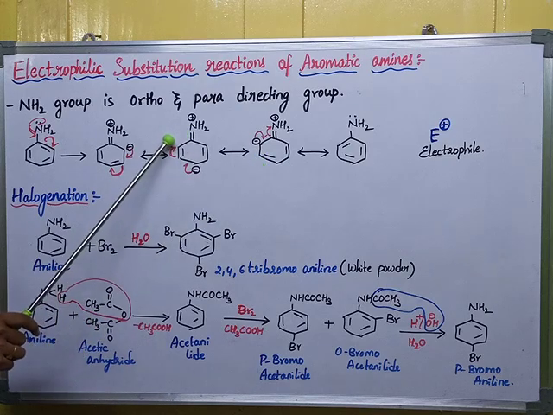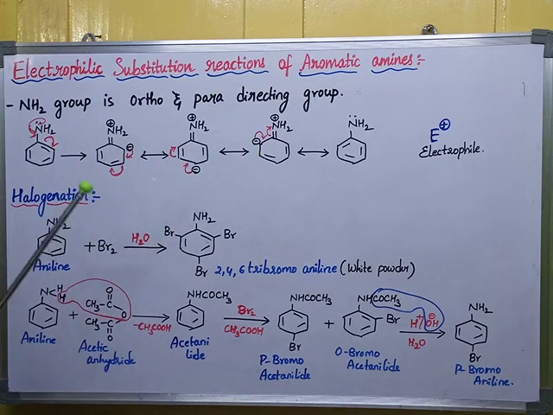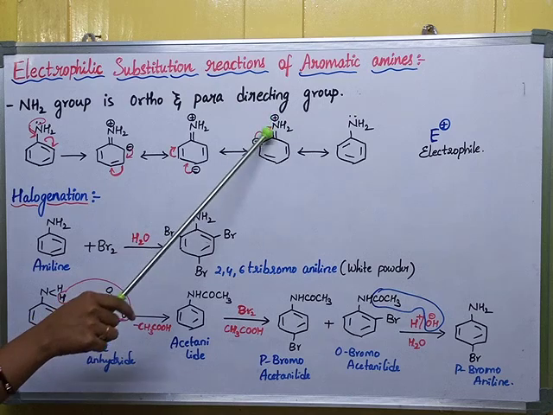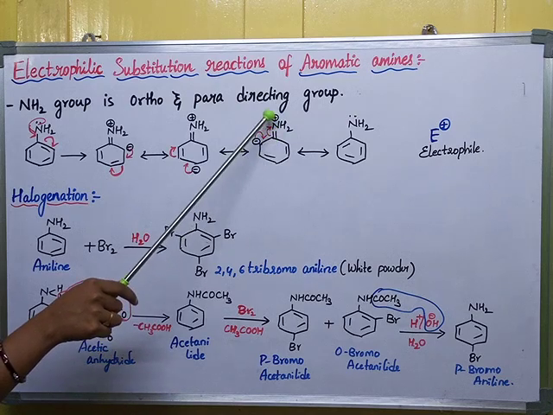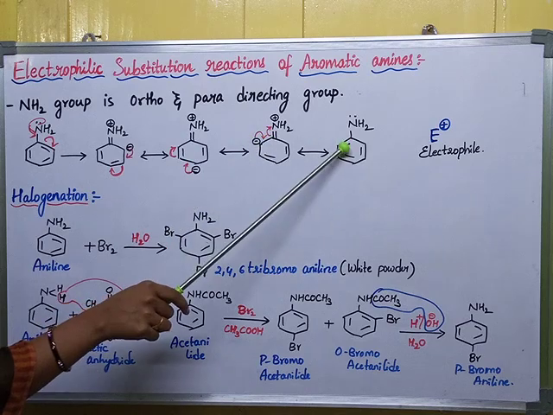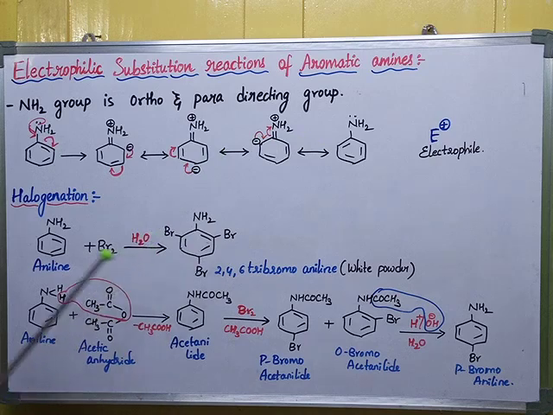Now this carbon has the negative charge, again the ortho carbon gets the negative charge. Again, in order to satisfy the positive charge of nitrogen, I'll shift this bond. This carbon gets a positive charge and the positive charge on nitrogen is nullified, and this positive and negative charge form a double bond. Finally, we are getting the aniline back. These are the resonating structures of the aniline.